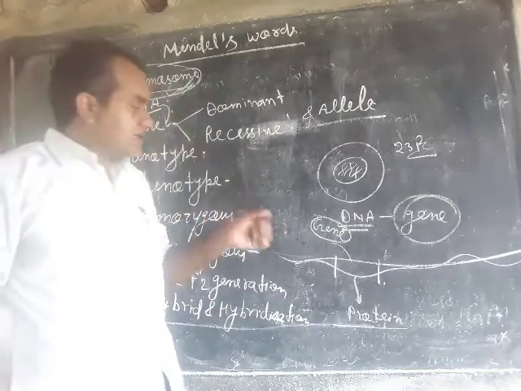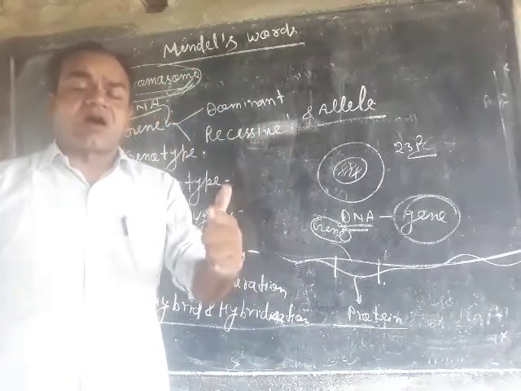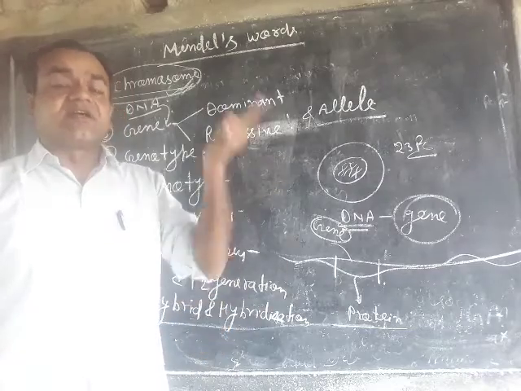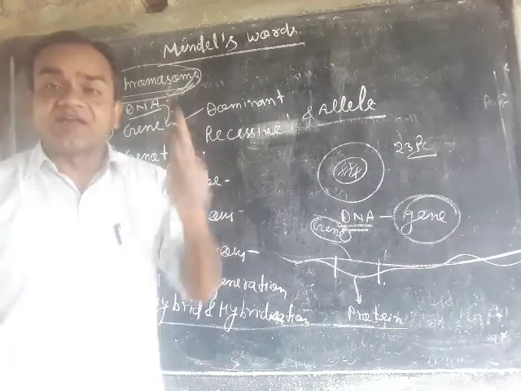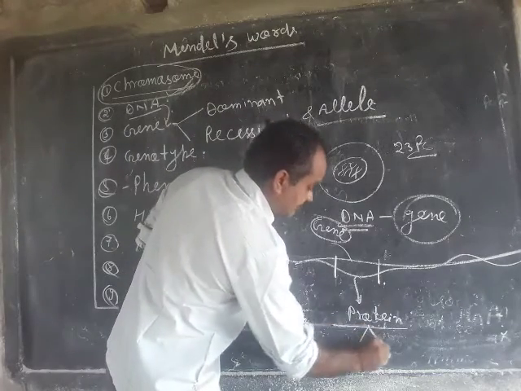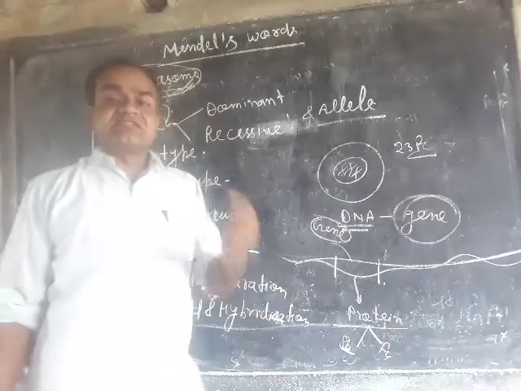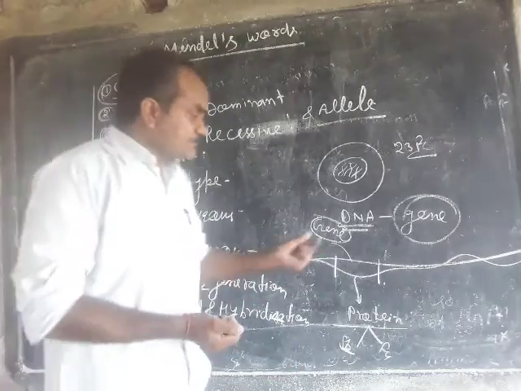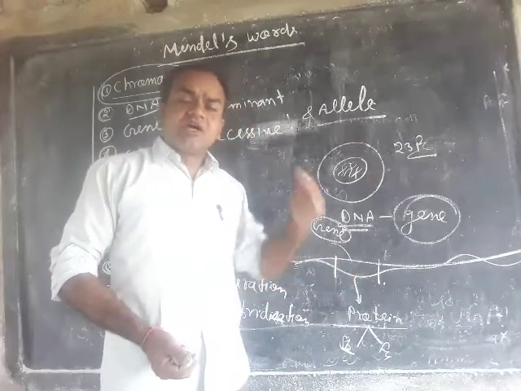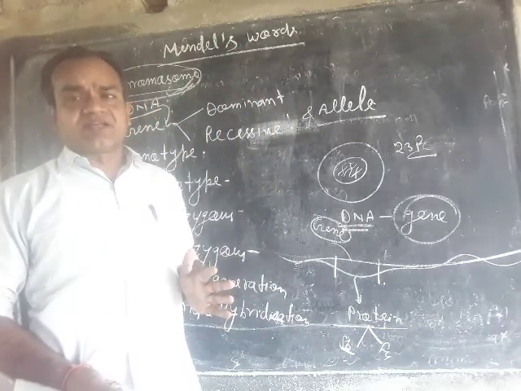This gene has the ability to form a new protein, new enzyme or new characters. This protein may be structural protein or functional protein. These are two types. Each gene has the ability to make structural protein as well as functional protein.